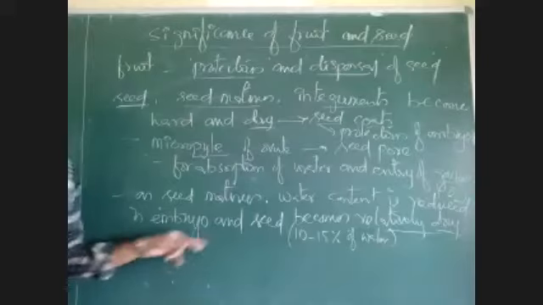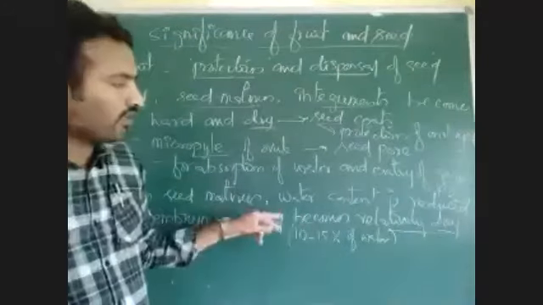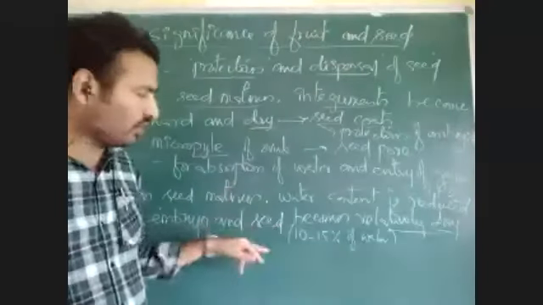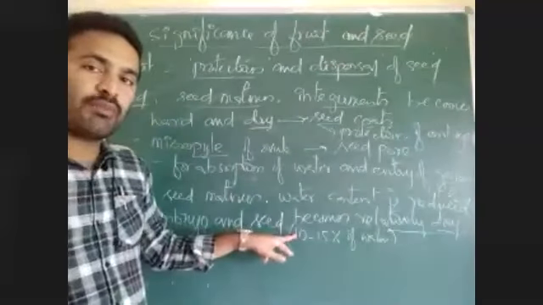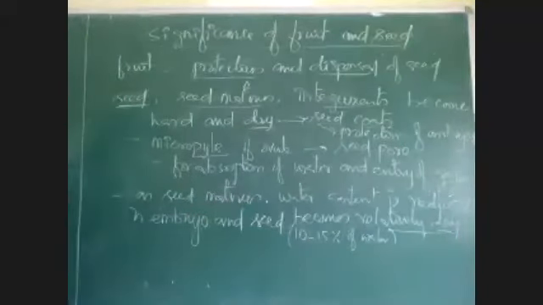So the embryo has water, and water has a very important role in seed germination. That water content of the seed will be reduced to 10 to 15% inside the embryo. Why? Because if water content is more, then the embryo will get damaged. Seed viability may be less.